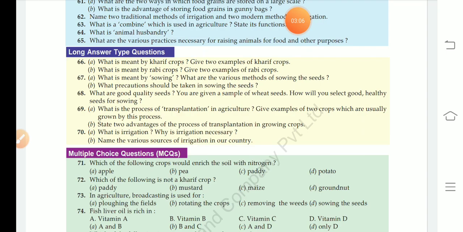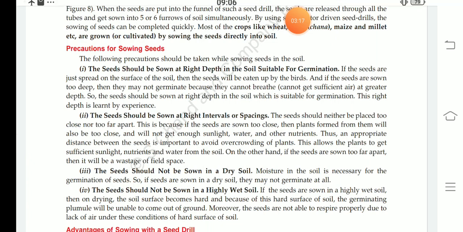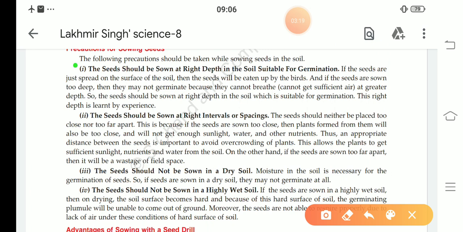Question number 67, B part. What precautions should be taken in sowing the seed? Our answer to the B part of question 67 is on page number 6. Precautions for sowing the seeds: first, second precaution, third and fourth. This is the answer of question number 67, B part.